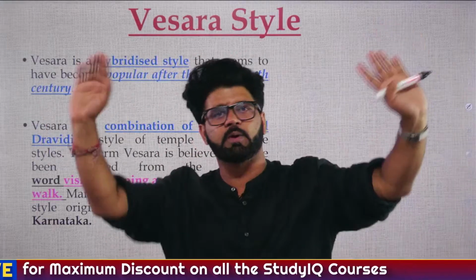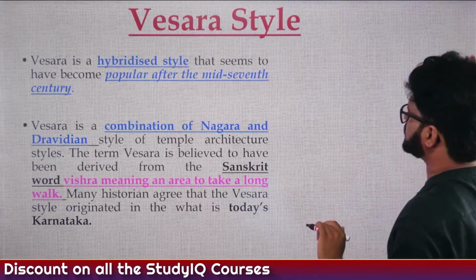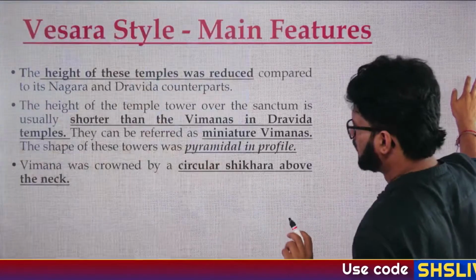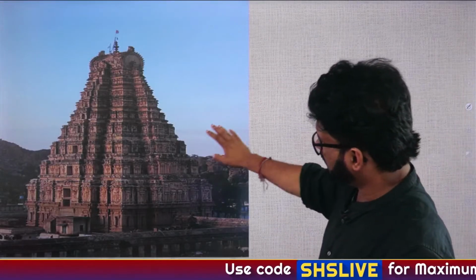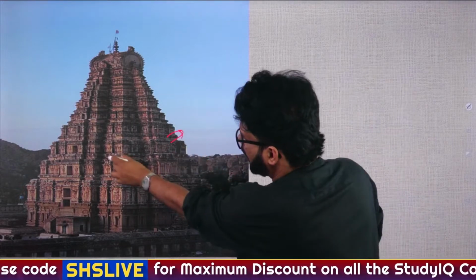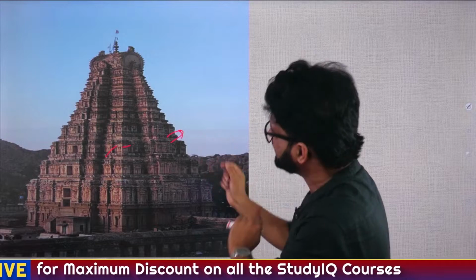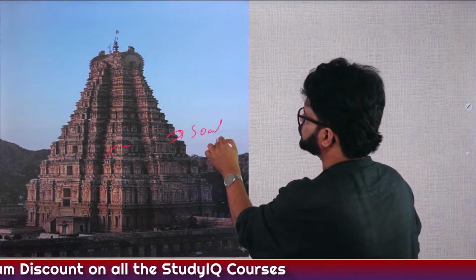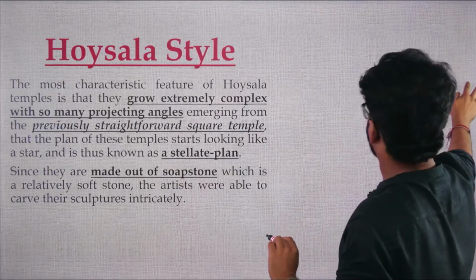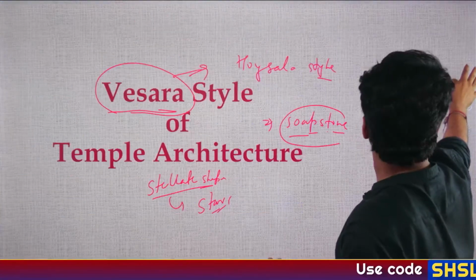They can use anything from Nagara and Dravida. It's a combination. Let me first of all show you something. See, this is a Vesara style temple, and you can see how it looks like a star shape and how much decoration and carving they are doing, because they are using something called soapstone, which is very soft in nature. We'll come back and discuss all these things.